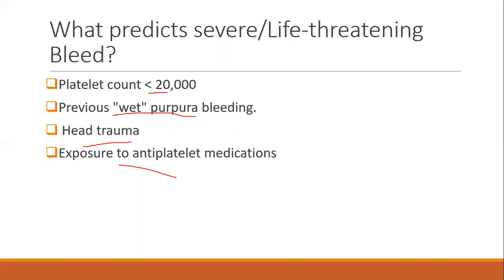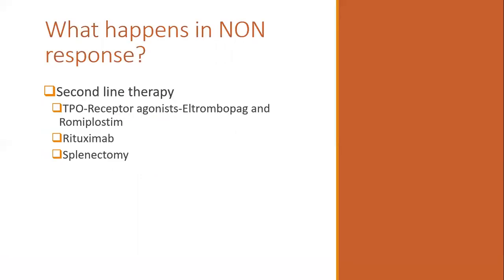Okay, so if these risk factors are there, keep the possibility of a severe or life-threatening bleed in this child's follow-up. So what happens if the child is not going to respond after a single dose of therapy? You may go for another first-line therapy. Say, for example, if you have given an IVIG first, go for a steroid next. Or the other way around, if you have given steroid first, go for an IVIG next. So if the child is going to not respond to any first-line therapy, you may consider a second-line therapy.